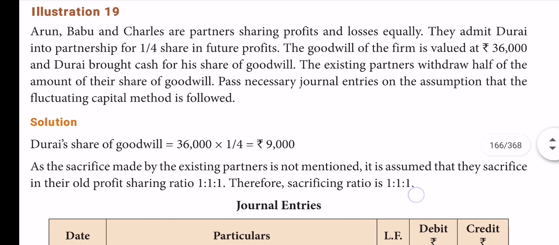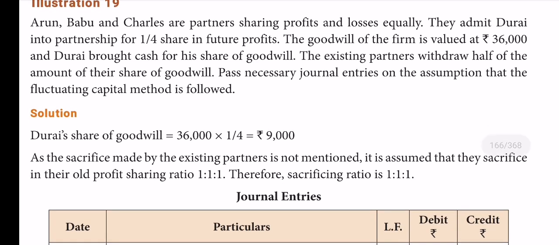Therefore, first we have to calculate. In the previous case he said exactly that the new partner Chitra brought his share of goodwill as 8,000. But in this one he has not said. The total value of goodwill for all 4 partners is 36,000. His share, 1/4, is how much? First we have to find out.